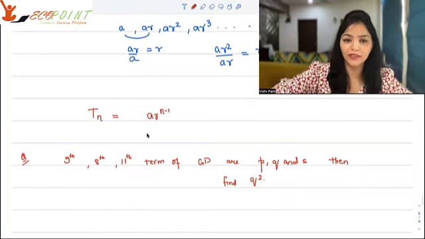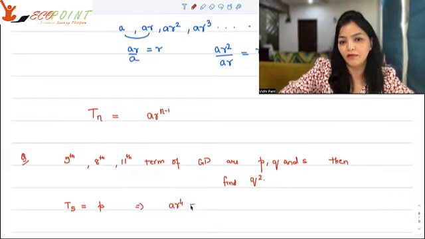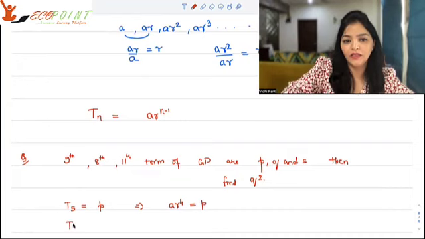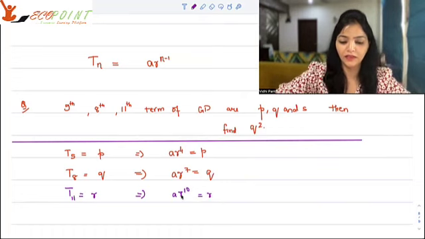So let's work at it. Your 5th term, T5, is equal to P. That implies AR to the power 4 is P. T8 is Q. That implies AR to the power 7 is Q. T11 is R. That implies AR to the power 10 is R. So we have P, Q, R. That could be written like this.